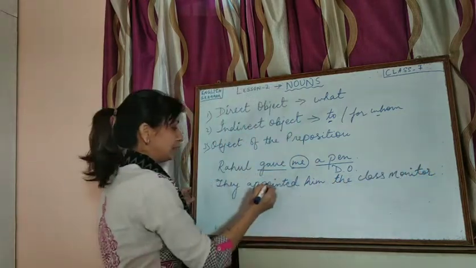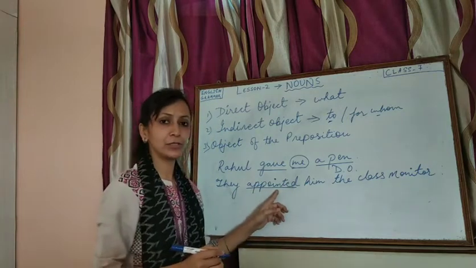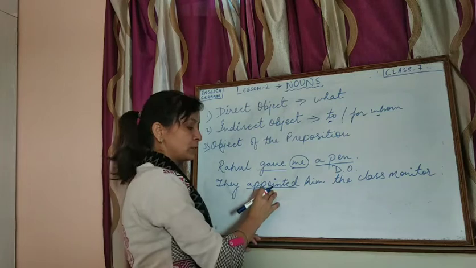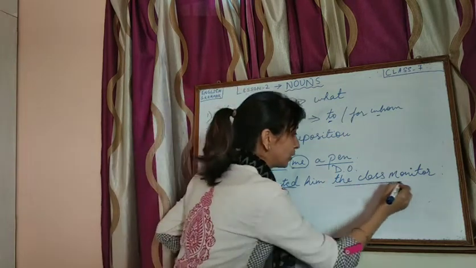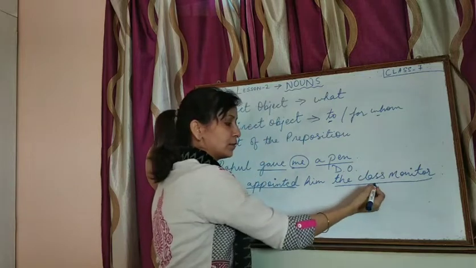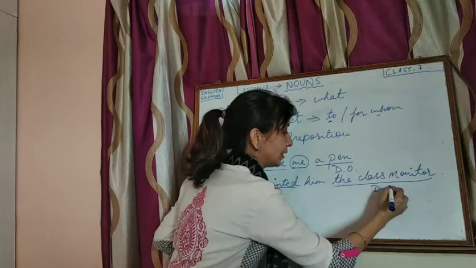So what we see here, the main verb is appointed. First we will ask the question with what. What was appointed? What was appointed by them? The class monitor was appointed by them. So what answer we get when we ask the question what? The class monitor. So this becomes the direct object.